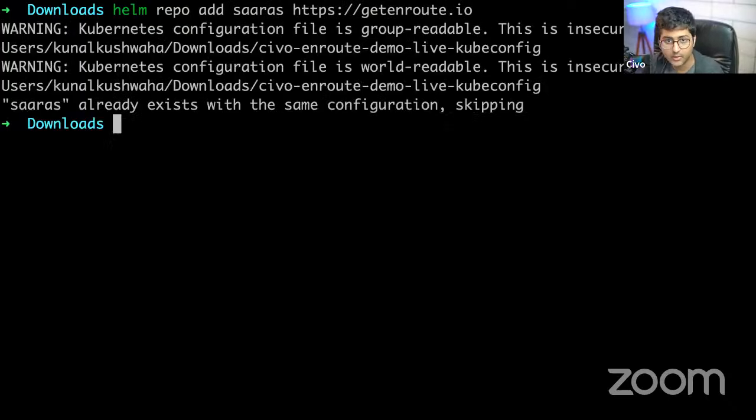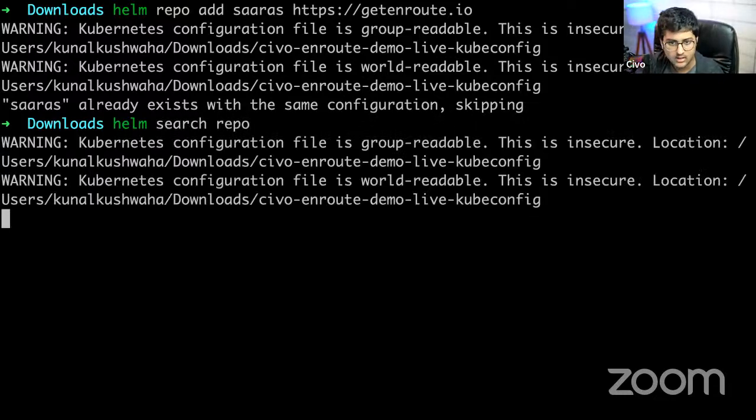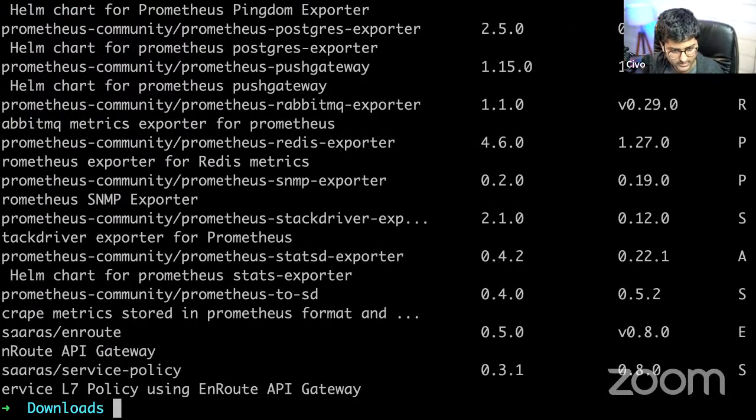You can use the Helm repository of Saaras, and I'm just going to add the Helm repo. Yep, there we go. And okay, I have it already available over here, and I can search for existing ones. So I have, I think over here, this one and the service policy one as well.